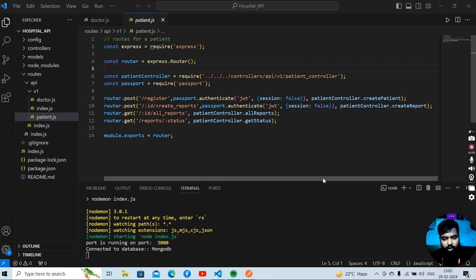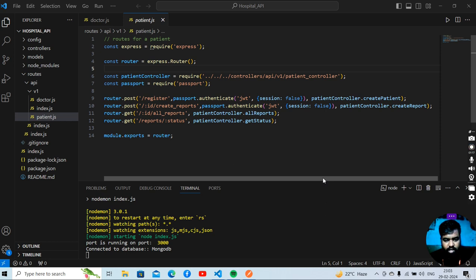Okay. And now I'm going to talk about one of my Node projects, which is Hospital API. Basically, I have built this for COVID patients. This is for hospitals, and here the hospital can track all the COVID patients' reports. So, for making this project, I have used the MVC framework.